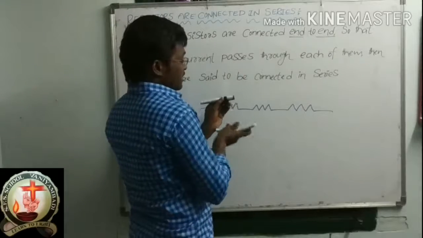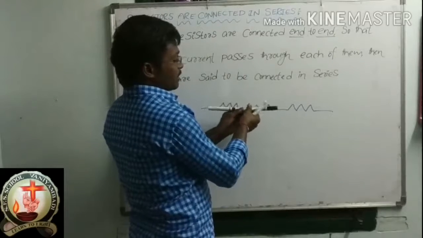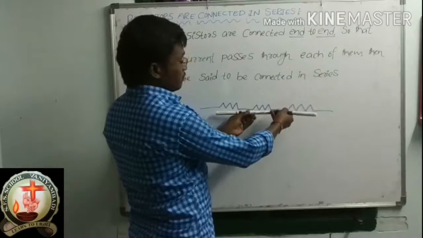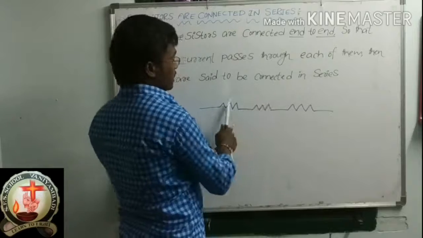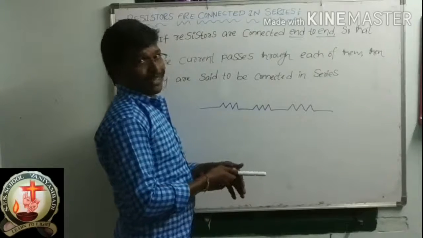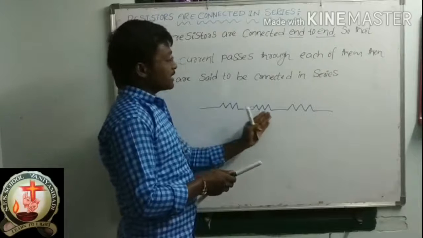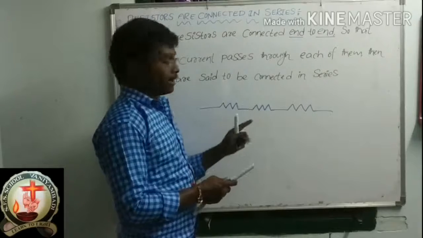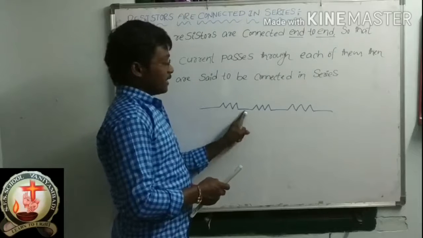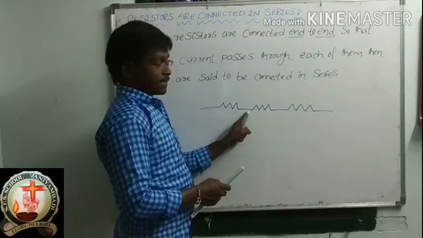This is the first resistor, this is the second resistor, and this one is the third resistor. I connected them end to end: first one, second one, and third one. How are these three resistors connected? In series. Whenever these three resistors are connected end to end, this is the first end of this resistor, this is the other end, and this is the first end of the next resistor.